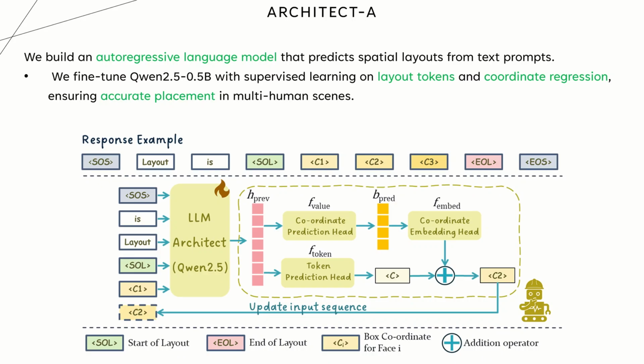Let's move to the proposed method. Looking at the architect, our first variant, architect A, is an efficient model. It is an autoregressive language model trained to predict spatial layouts from text prompts. It outputs structured layout tokens that represent the position of people, and it gives us explicit control over placement.